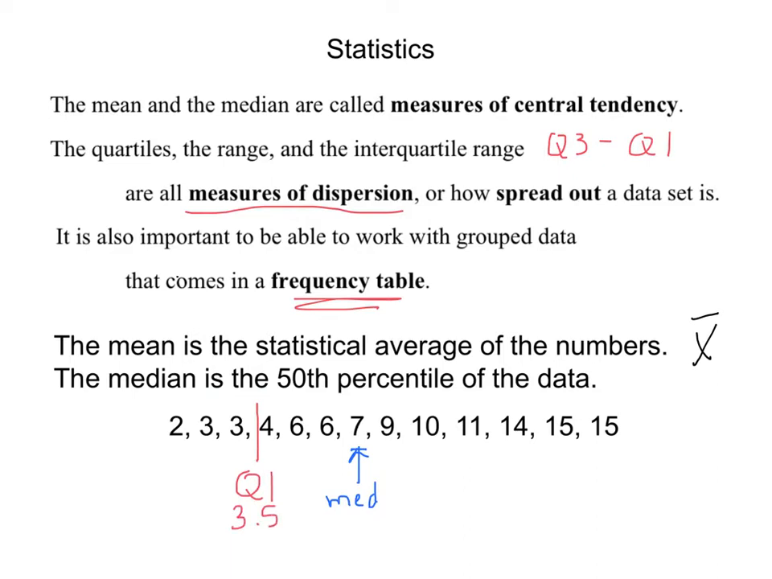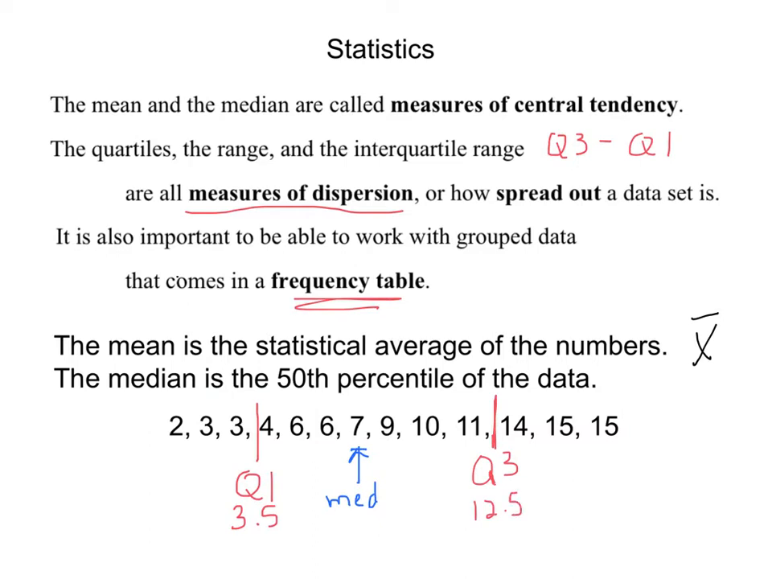And then I would do the same thing for the upper half of the data. I would find where we split it in half. This would be quartile 3. And if I take the average between 11 and 14, I will find that I am at 12.5.